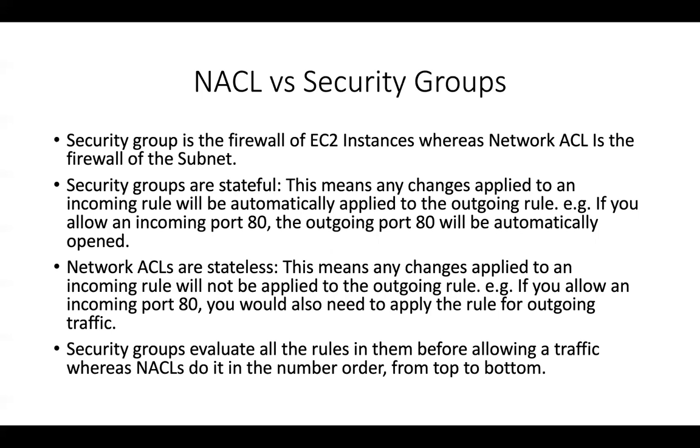With a network access control list, the rules that you specify are evaluated in rule order. So if you say that rule number 99 is deny all traffic and rule number 100 is allow all traffic, by default everything will be denied. But with security groups, each and every rule is evaluated before the traffic is allowed. That's something to remember for the exam. A network access control list always resides on the subnet level, but your security groups reside on the ENI level.